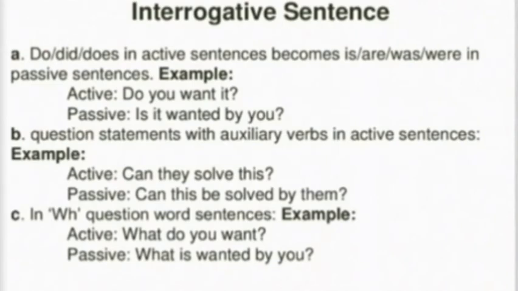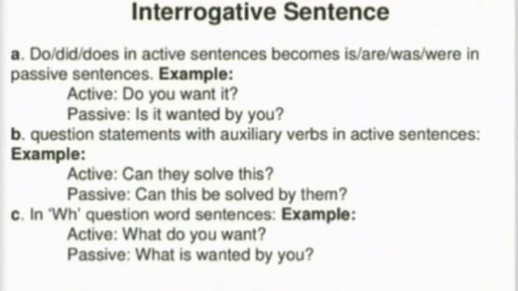Interrogative sentences. Do, did, does in active sentences becomes is or was, were in passive sentences. Example, do you want it? Passive, it is wanted by you. Question statement with auxiliary verb in active sentences: Can they solve this? Can this be solved by them? WH question: What do you want? What is wanted by you?